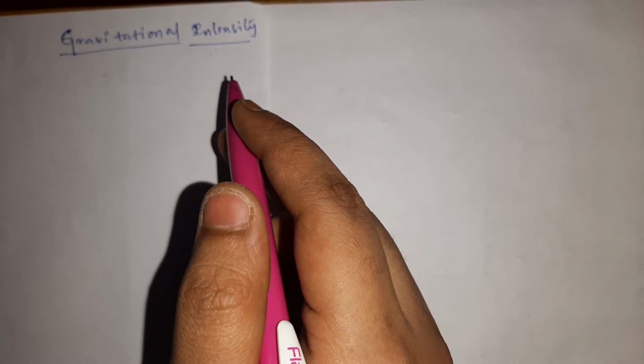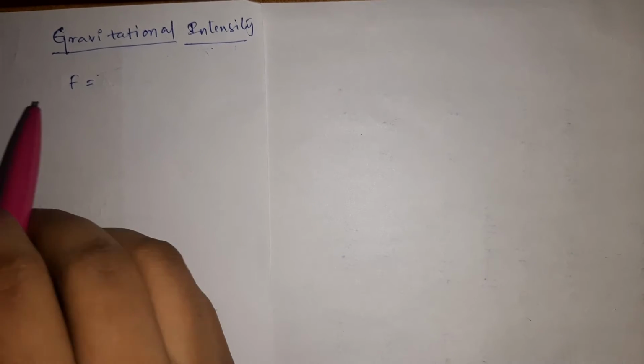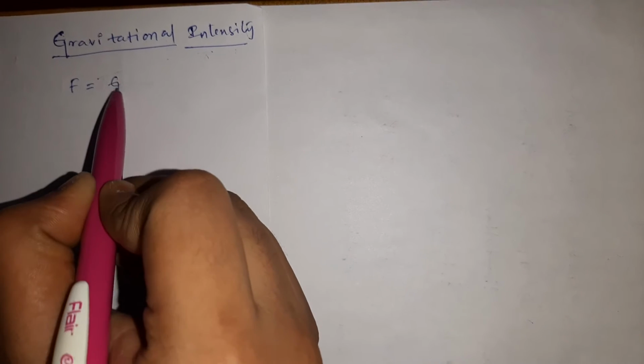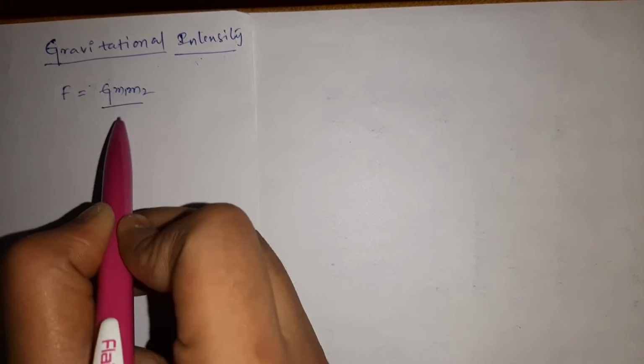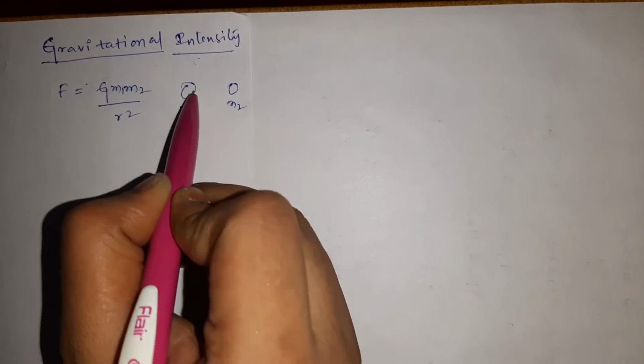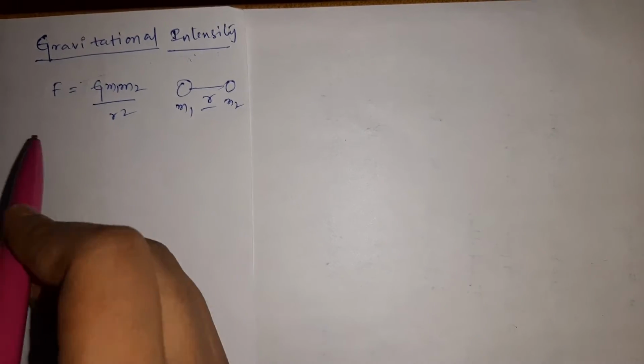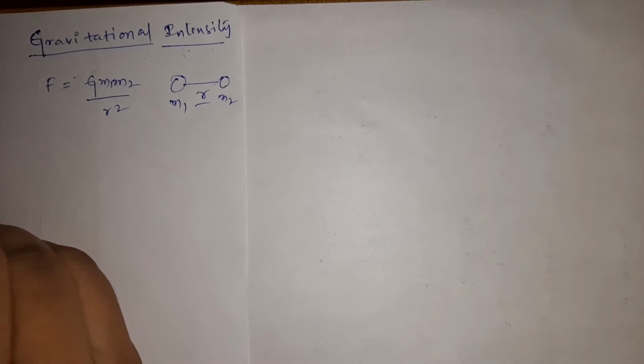Okay, today our topic is gravitational intensity. Gravitational intensity is nothing but the gravitational force acting on the unit mass. Before, in class, we discussed the gravitational force, which is derived from the universal gravitational law: F is equal to G m1 m2 by r square, when two masses m1 and m2 are separated by a distance r.